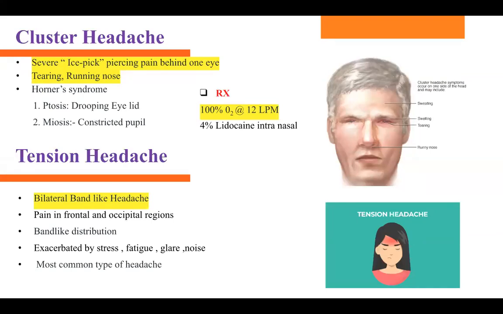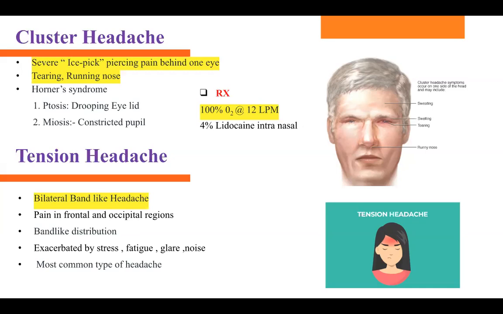Now, let's talk about cluster headache. So what is cluster headache? This is a male person, and they have this quality about the headache. A female person having a headache, most of the time that is migraine, okay? A male person having a headache that is unilateral, and they have some kind of eye related symptoms, that is cluster headache. So what are the main signs and symptoms? They have this severe, eye-piercing pain behind one eye. It's just one eye. They also have tearing and a runny nose.